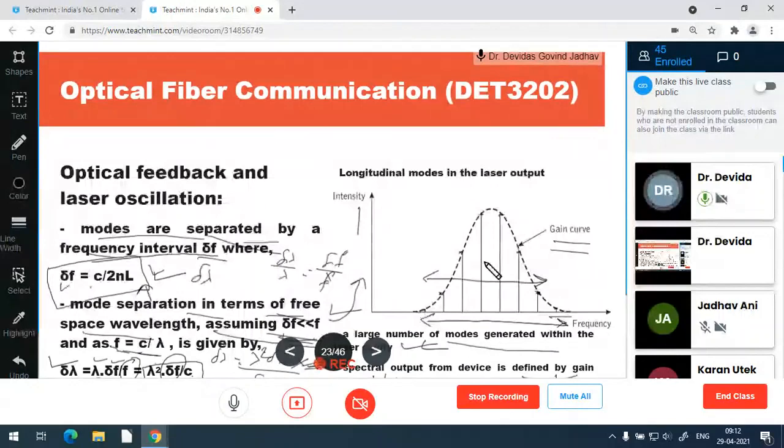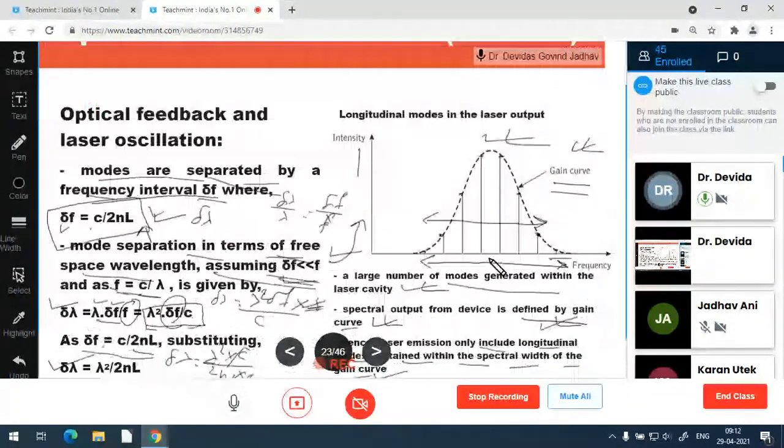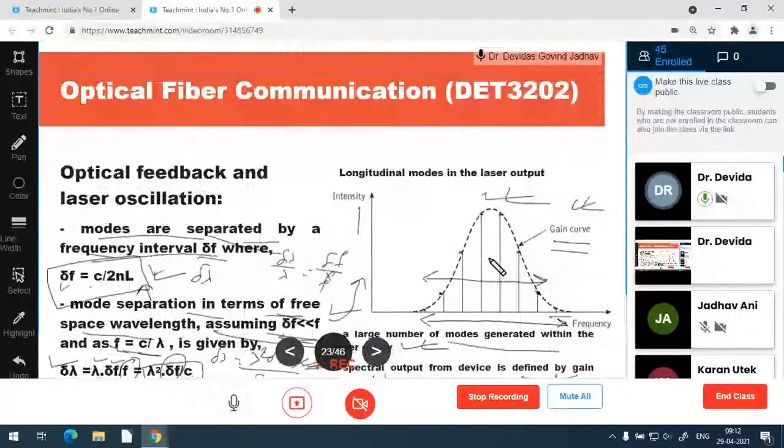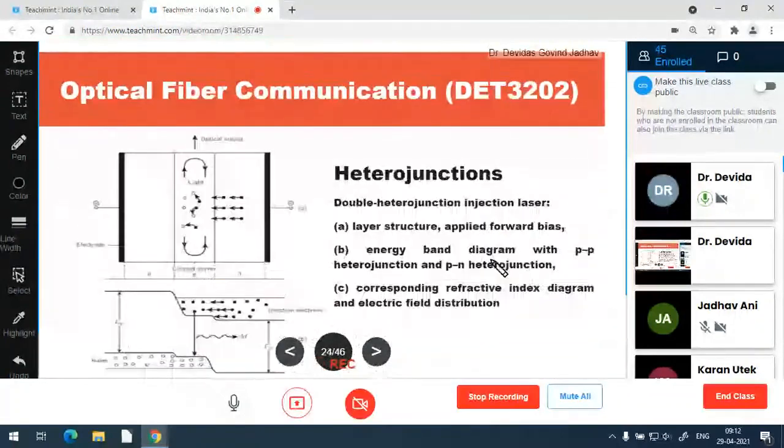So this is the theory: discrete frequency generation is possible over an infinite range, but the output is for a limited frequency range, due to the gain curve. That is why the device becomes monochromatic, having a very small line width. Up to this we discussed yesterday.